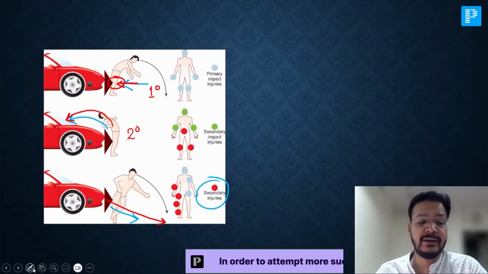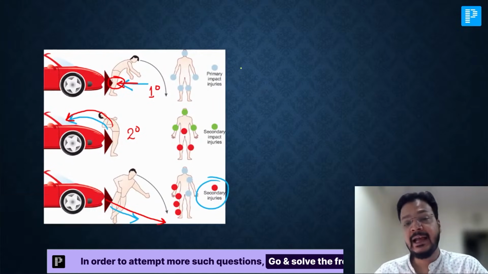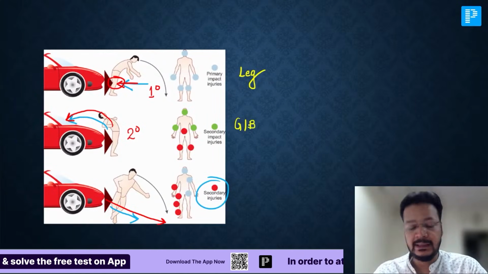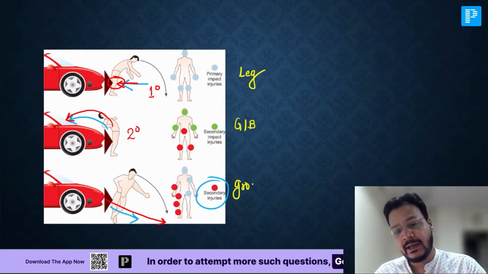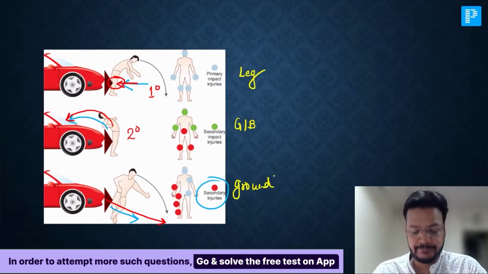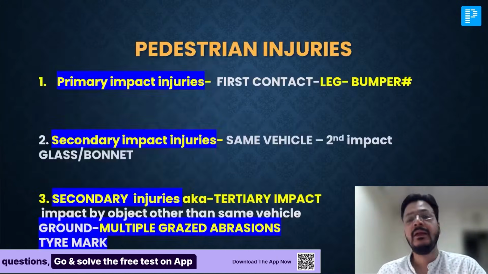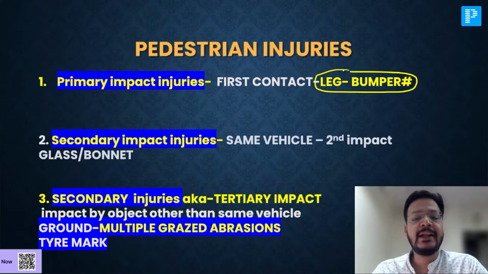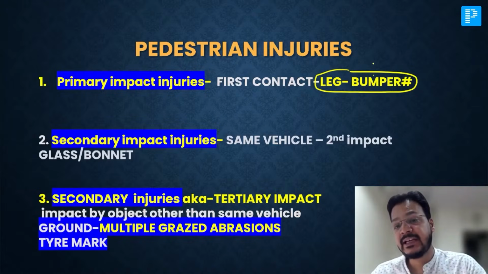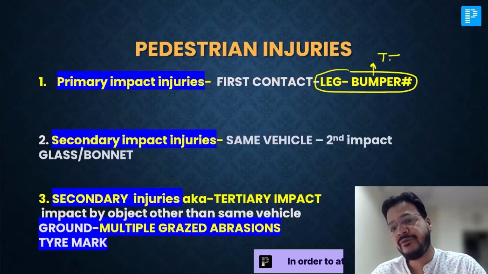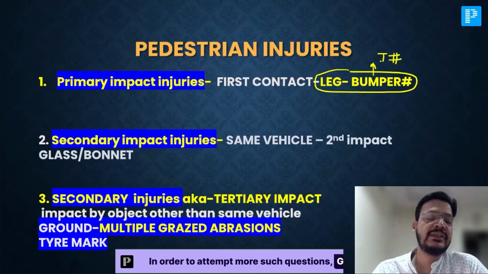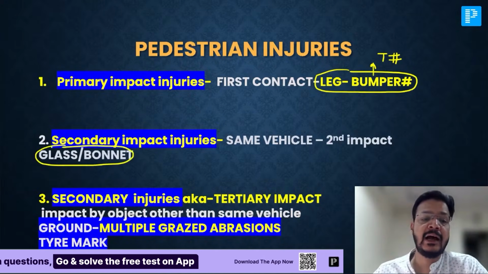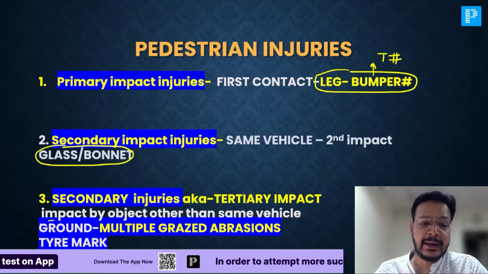Again, I'm revising, my dear friend. The hitting on the leg is a primary impact. The glass or bonnet you are hitting is a secondary impact, and hitting on the ground would be a tertiary impact. Primary impact injury in the leg will cause bumper fracture. The bumper fracture is a fracture of the tibia bone, mostly. Secondary impact injury is by glass and bonnet. And tertiary impact is hitting on the ground.